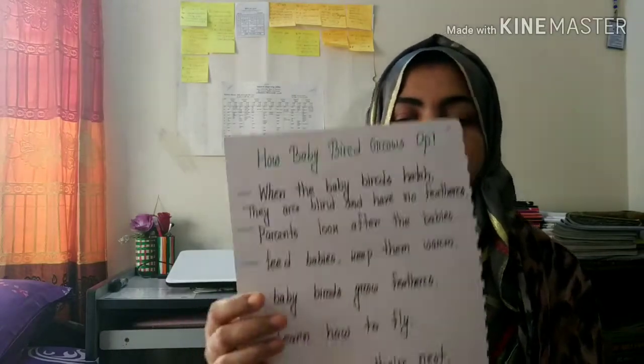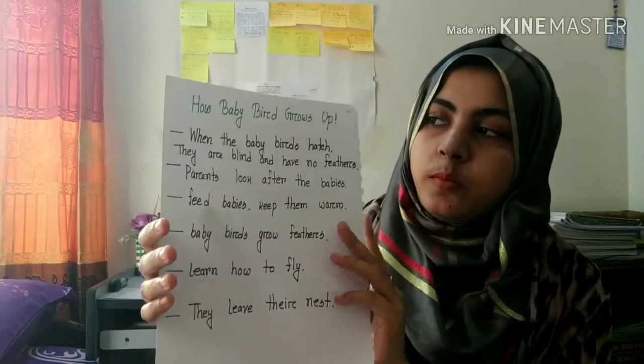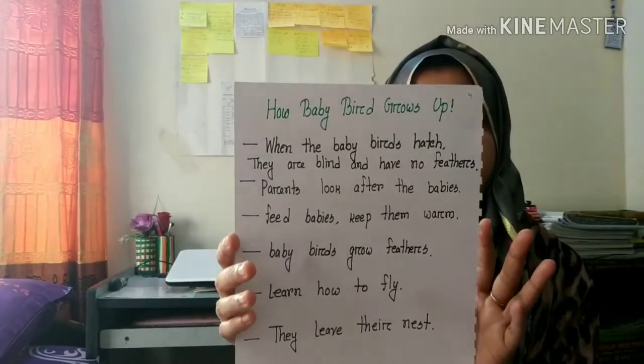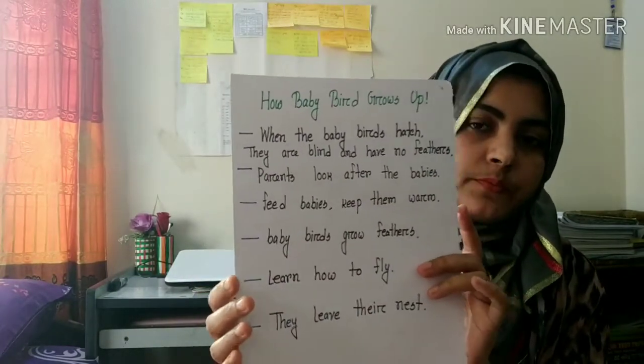Now, how do baby birds grow up? Like us, birds also grow up. We know living things grow up. So how do baby birds grow up? How can they eat? How can they start flying?